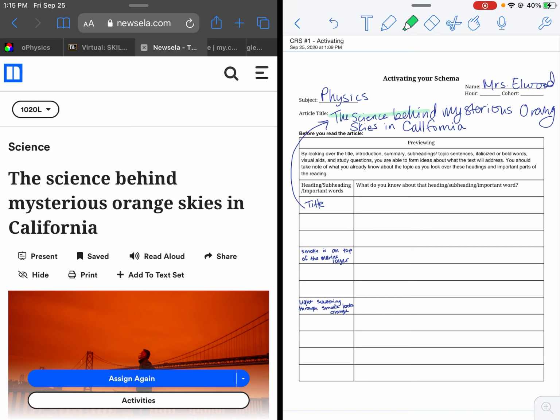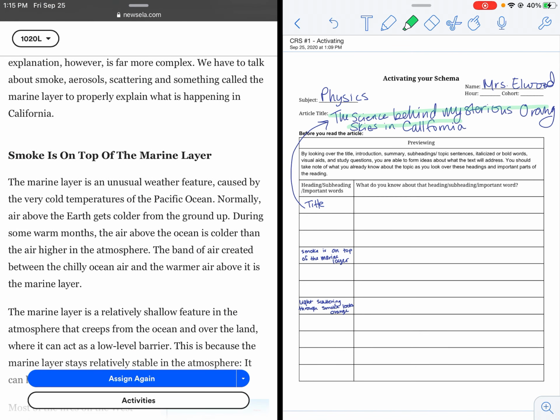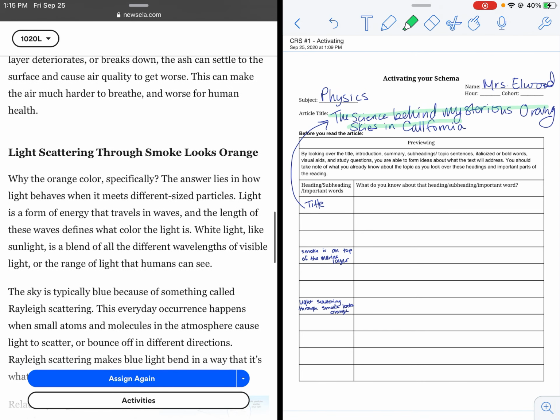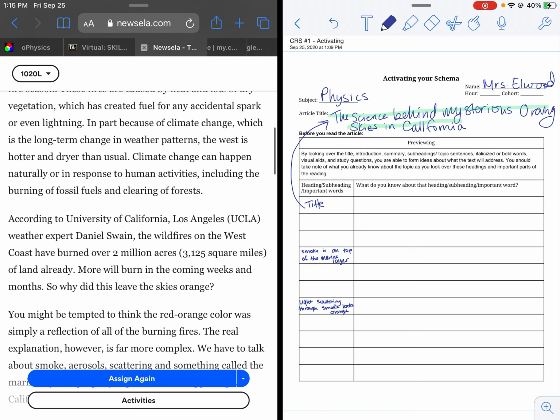I've already started filling out my activating your schema document by putting that title where it belongs, and I've also put the subheadings of my article into my chart. Since my article only included that title and two subtitles, smoke is on top of the marine layer and light scattering through smoke looks orange, I decided to space them out so I had a little extra room to write. So the first thing I'm looking at is that title.